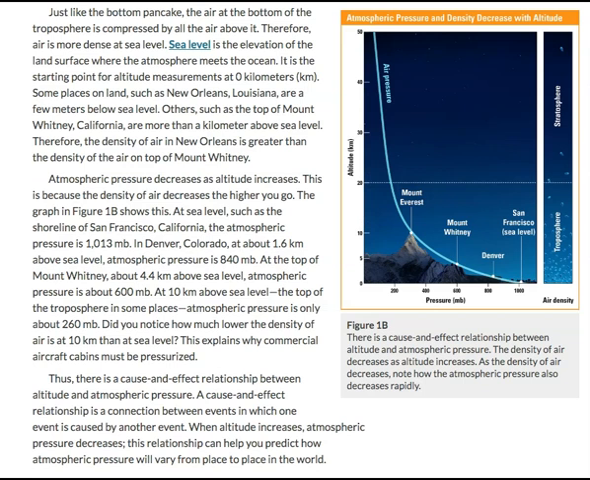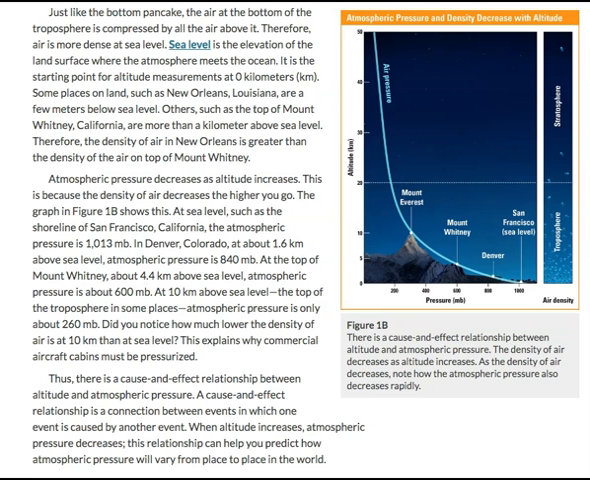Just like the bottom pancake, the air at the bottom of the troposphere is compressed by all the air above it. Therefore, air is more dense at sea level. Sea level is the elevation of the land surface where the atmosphere meets the ocean. It is the starting point for altitude measurements at 0 kilometers. Some places on land, such as New Orleans, Louisiana, are a few meters below sea level. Others, such as the top of Mount Whitney, California, are more than a kilometer above sea level. Therefore, the density of air in New Orleans is greater than the density of the air on top of Mount Whitney.